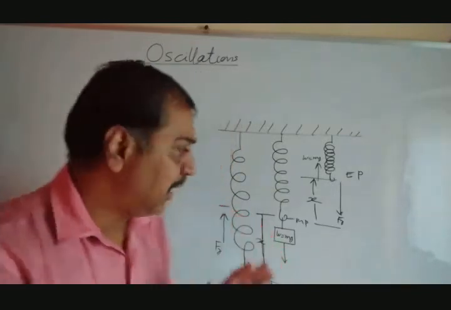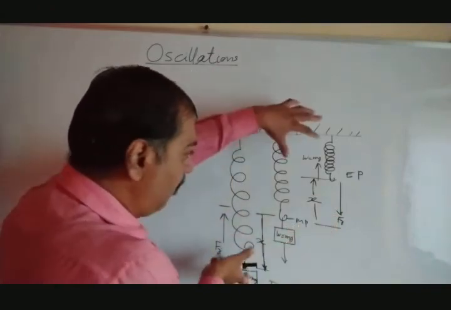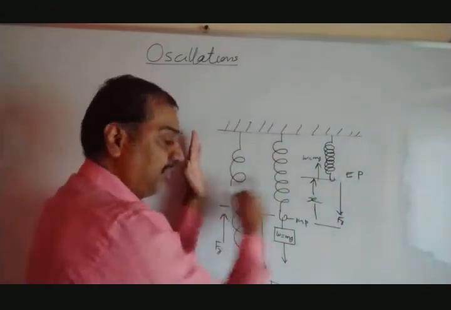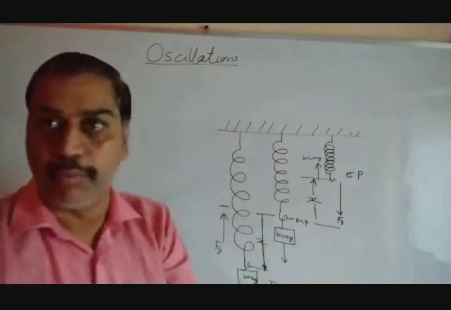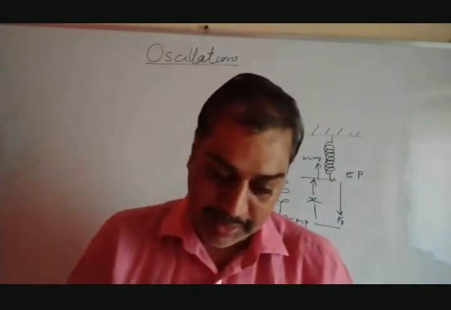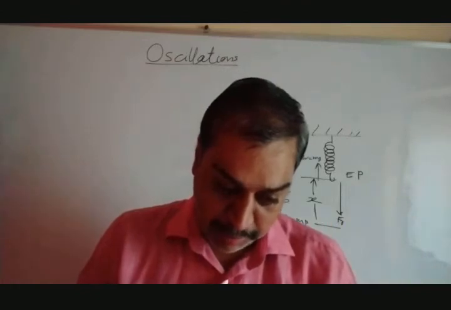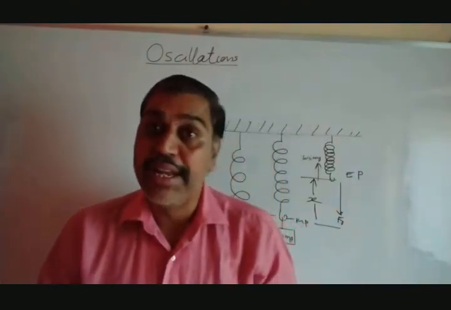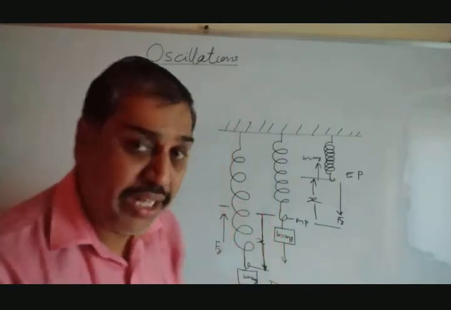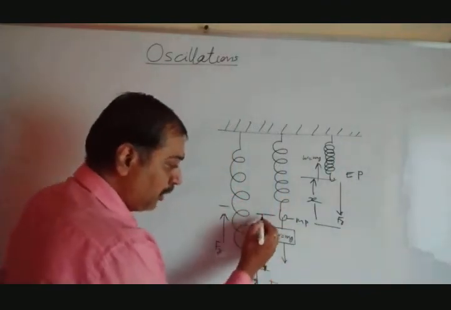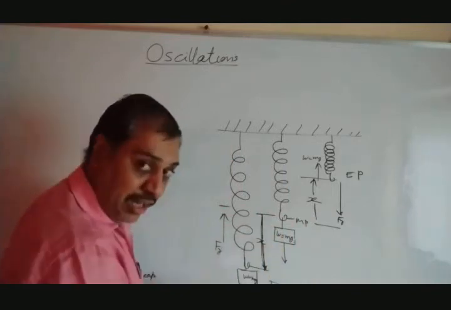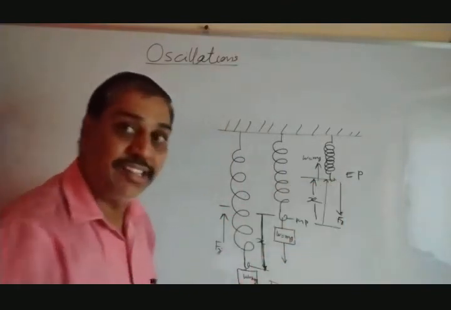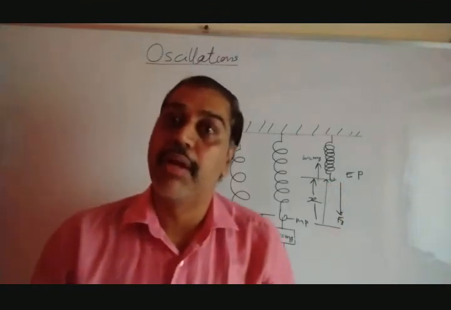Now let's see, if I rotate this diagram like this, take support here and the spring here like this, then that is the diagram from your book. The same diagram is there in your book. Now remember, this type of motion is said to be linear simple harmonic motion. Why is it said to be linear? From the mean position, whatever the elongation, it is a straight line. Whatever the compression, it is also a straight line. That's why it is said to be linear simple harmonic motion.